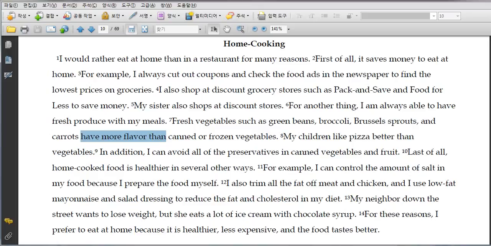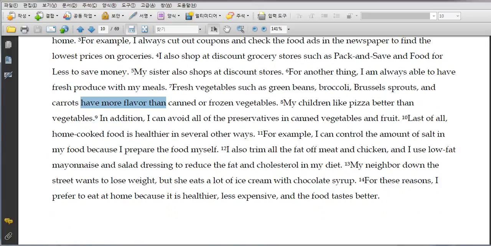Last of all, he says home-cooked meals are healthier in many ways. For example, I can control the amount of salt in food because I prepare it. I also trim all the fat off meat and chicken and use low fat. Number 13 says my neighbor down the street wants to lose weight, or she eats, what the heck is this? So number 13 is out the door. This is how you say it.